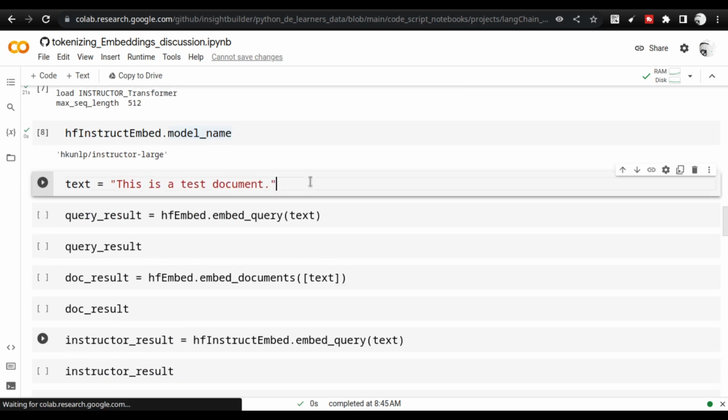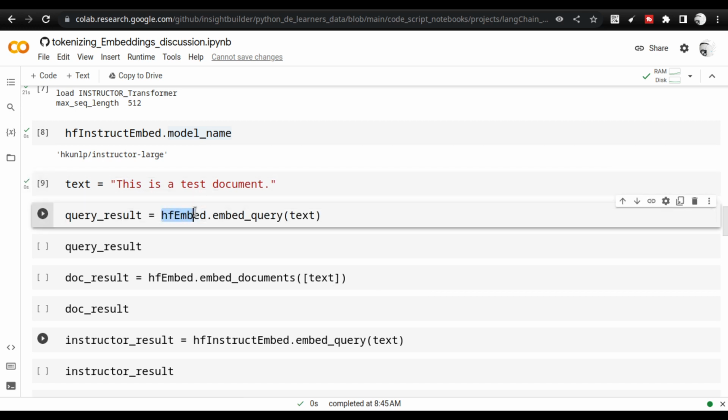Now we are going to see the embedding in action. This is a very simple text, a test document. This is a simple text I am creating, a string, and what I'm going to do is first send it through HF_embed. I'm going to show you what is happening.